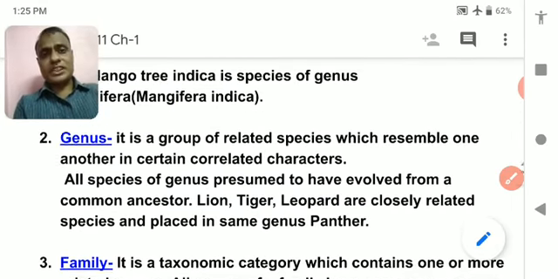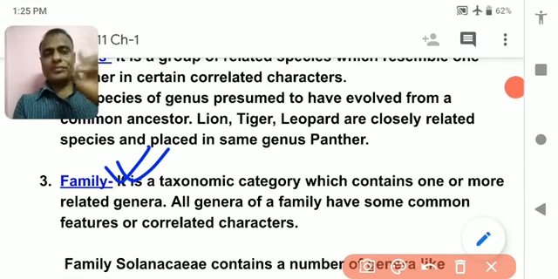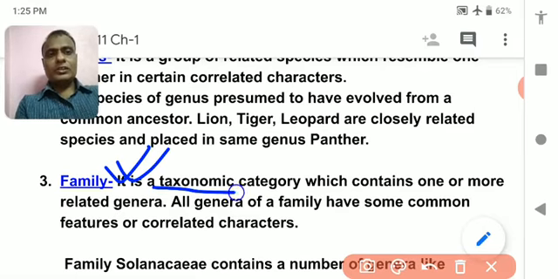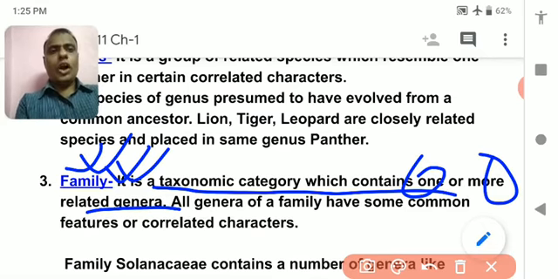Many genera together constitute a family. Many genera together constitute the family. So it is the higher category to the genus. One or more related genera come under the same family. All genera of a family have common features.